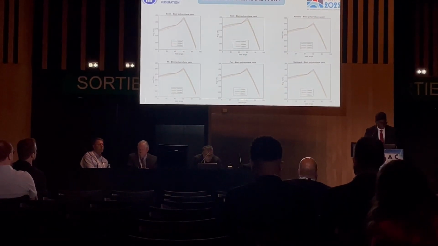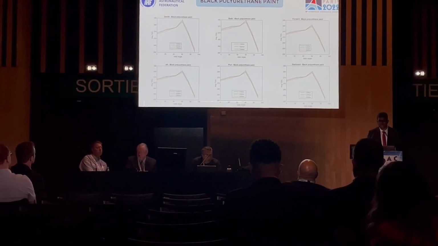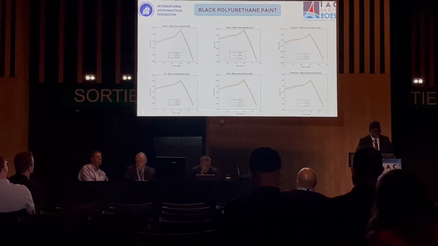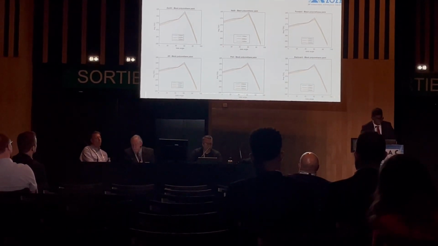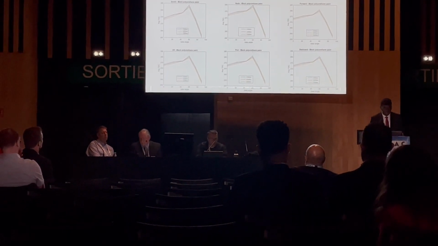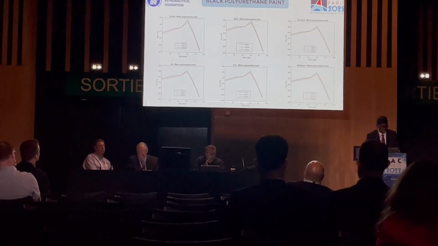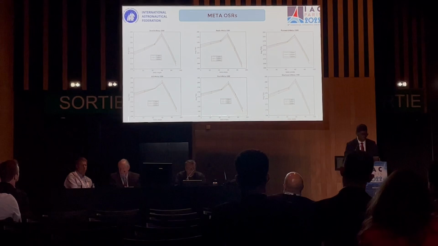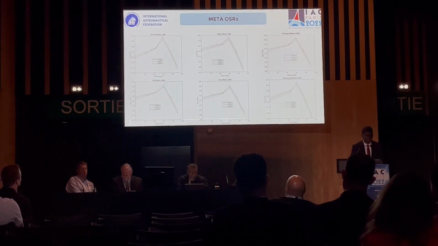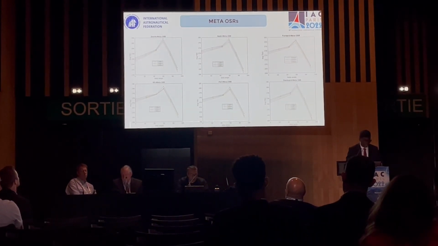Zenith has the highest maximum average, about 283 Kelvin, and also the highest minimum average temperature, about 260 Kelvin. The nadir phase has the lowest maximum average and the lowest minimum average temperatures. Similar trends have been observed in metal OSRs as well: maximum average temperature at 60 degrees and minimum at 90 degrees.